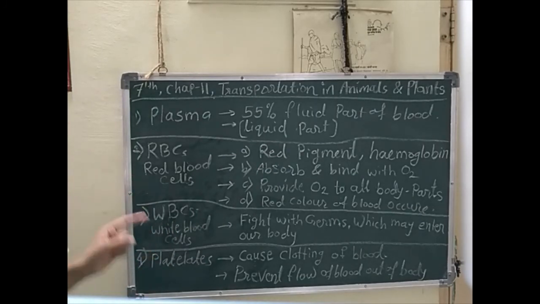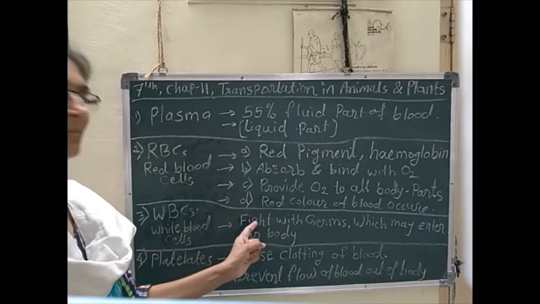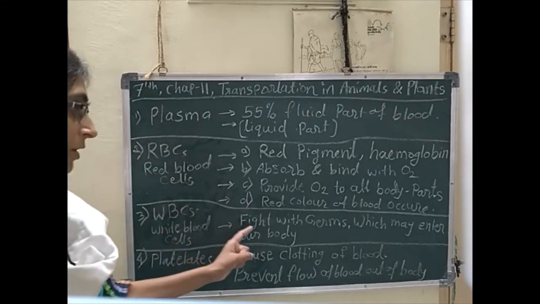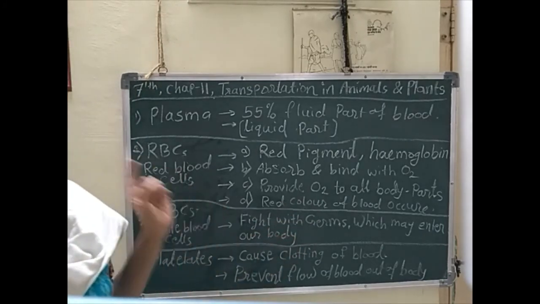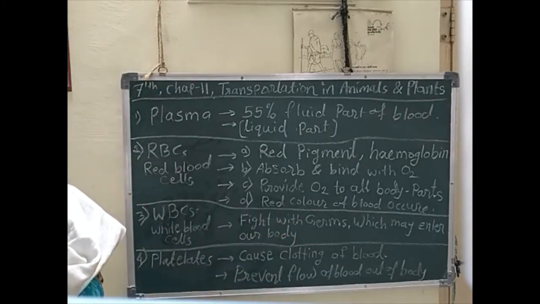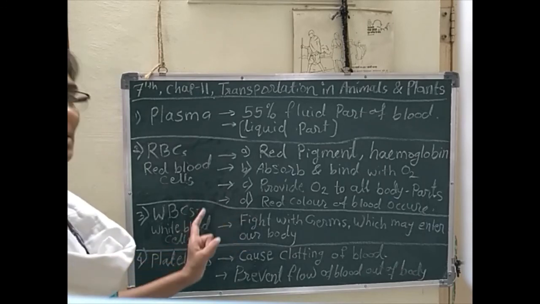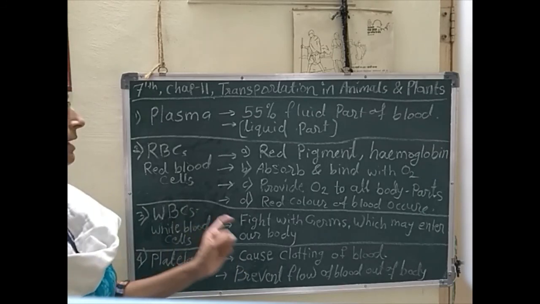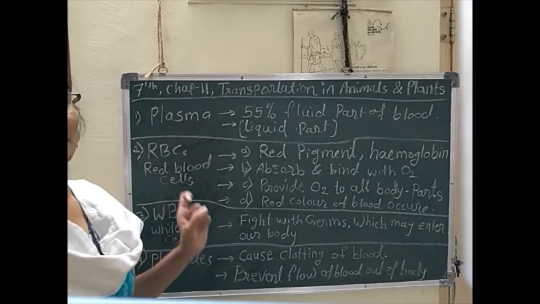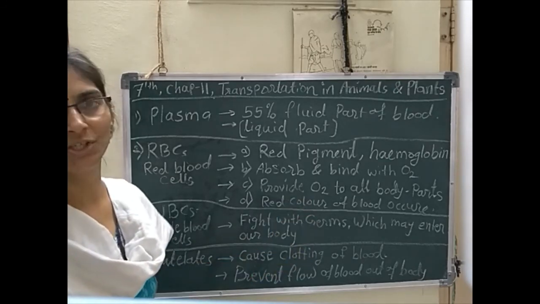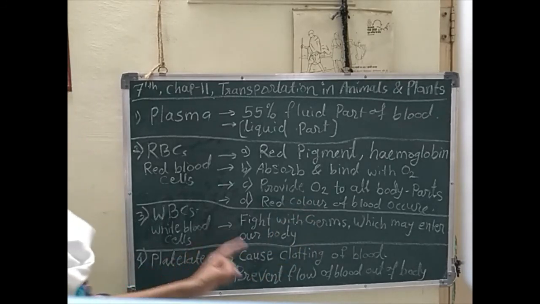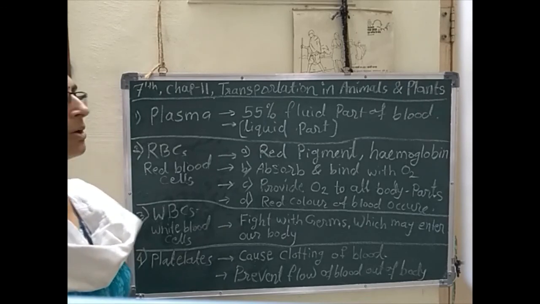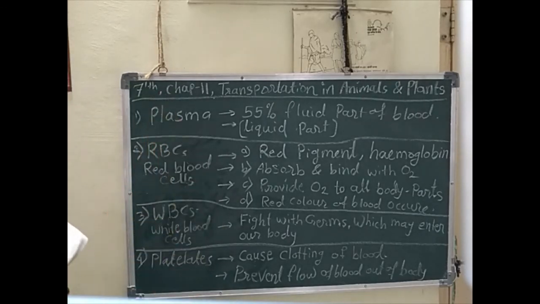Then WBCs are very important. They play a role in fighting germs, which means they protect our body from infection by germs which may enter it. So WBCs maintain our immunity power because they protect our body from infection by germs. Then platelets cause the clotting of blood. So all these things are very important. Okay, thank you.